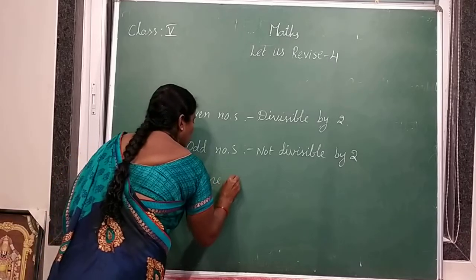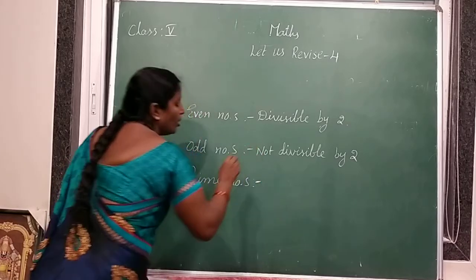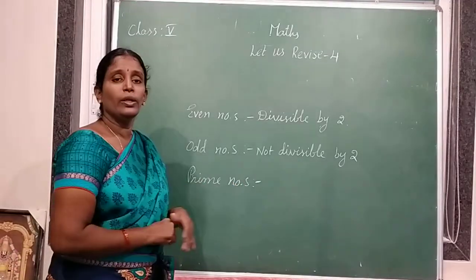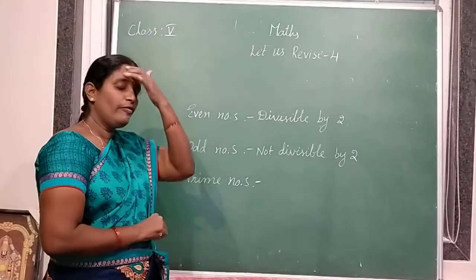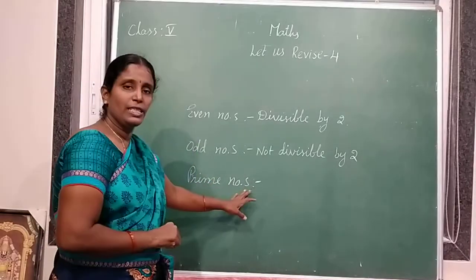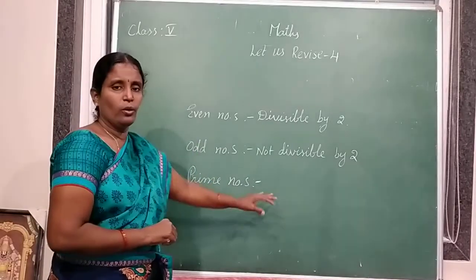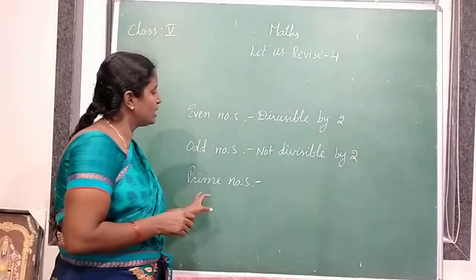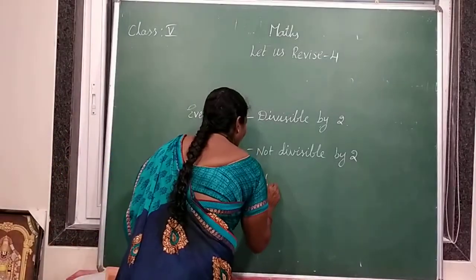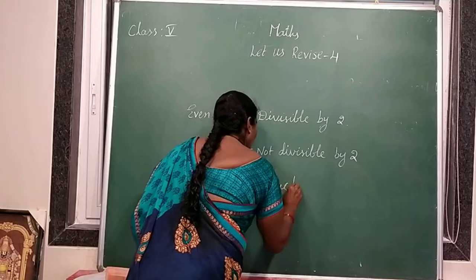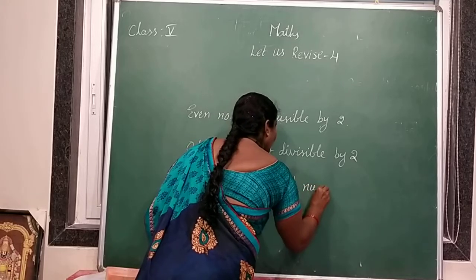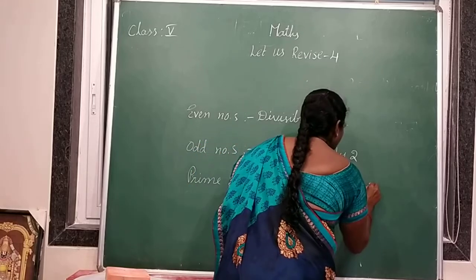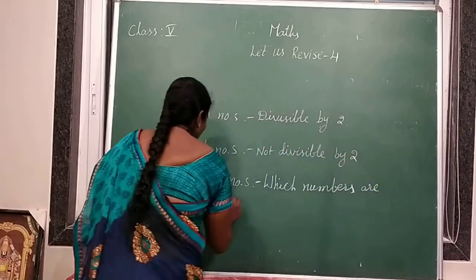So what is meant by prime numbers? Prime numbers are those which have only 2 divisors. Which number is divisible by only 2 numbers? It is nothing but 1 and itself.